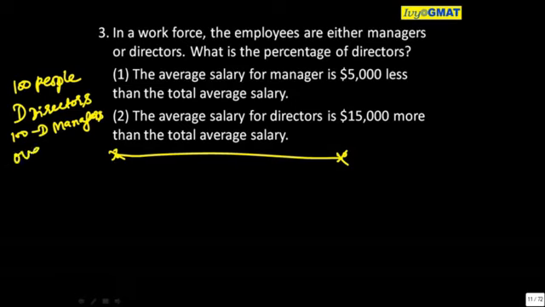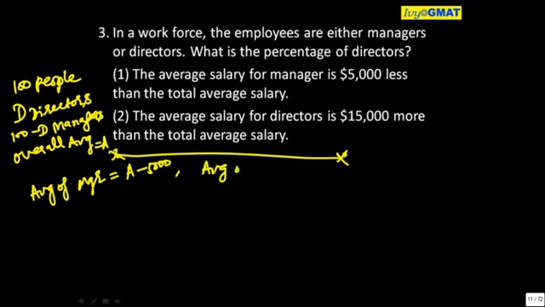Suppose overall average is equal to A. So average of managers will be A minus 5,000 and average of directors will be A plus 15,000. Right? Let's make a full equation.